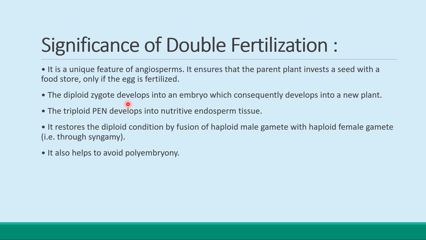Next significance of the double fertilization: the diploid zygote develops into an embryo which develops into a new plant.